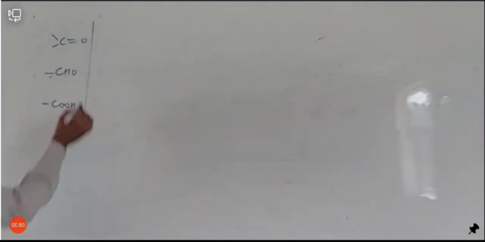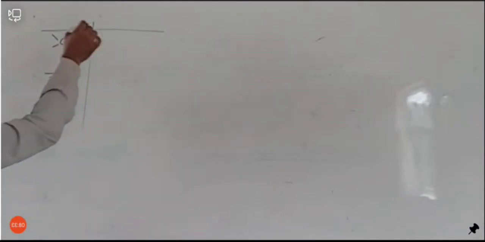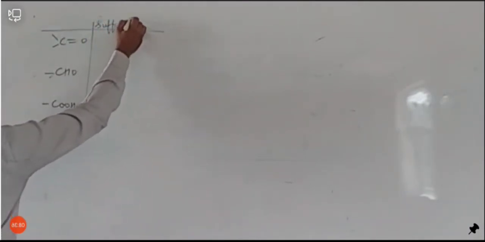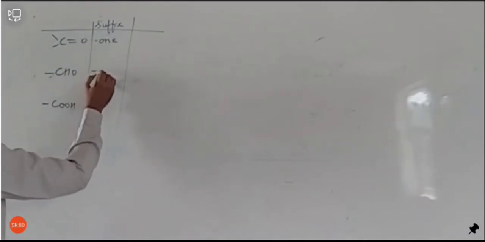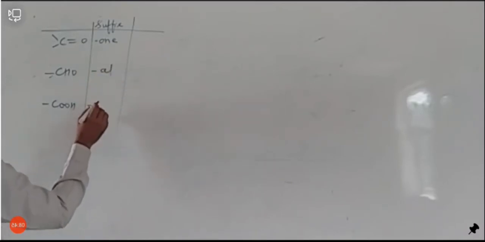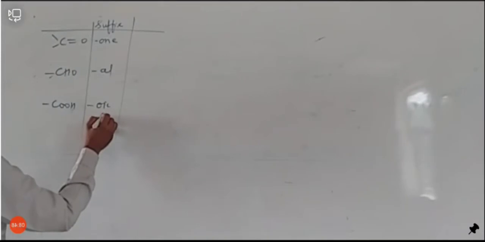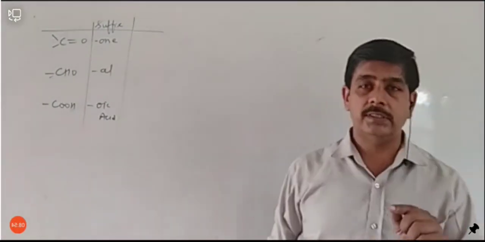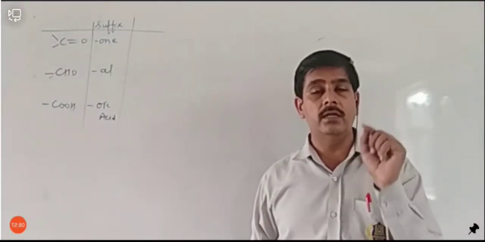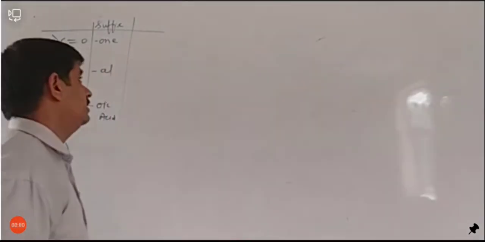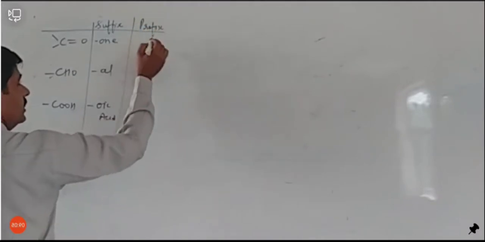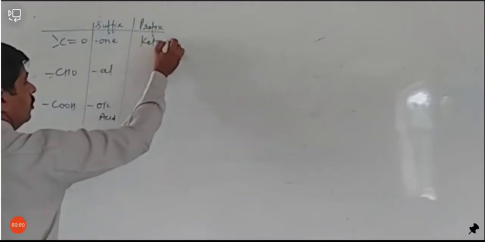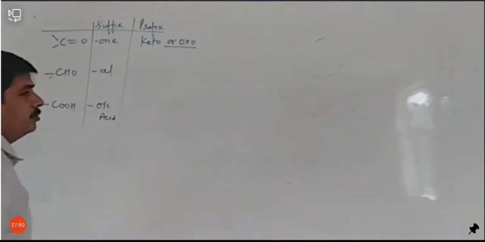Okay, so if we are using them as suffix, then ketonic group will be one, aldehyde will be used as al, and carboxylic group will be used as oic acid. Okay, but when they are used as prefix, जब आप इनको prefix की तरह यूज में ले रहे हैं and they are getting less priority, in that case their name will change. The ketonic group, prefix की तरह जब इसको यूज में ले रहे हैं, it will be keto और oxo. इसको keto या oxo कहते हैं.